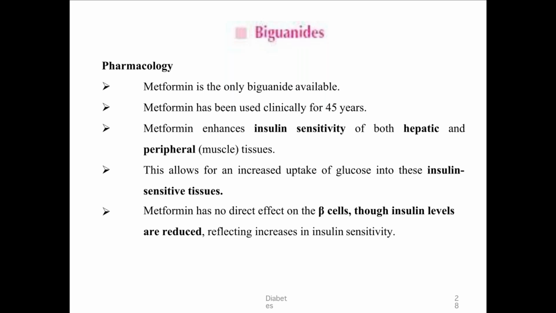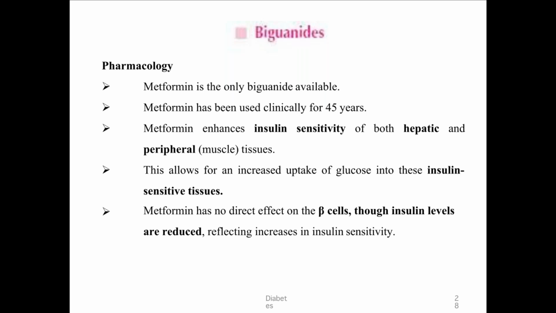Metformin, how does it act? It decreases hepatic glucose production and increases the peripheral utilization of glucose through GLUT4 receptors. It has no direct effect on beta cells, and insulin levels are reduced, reflecting increased insulin sensitivity.